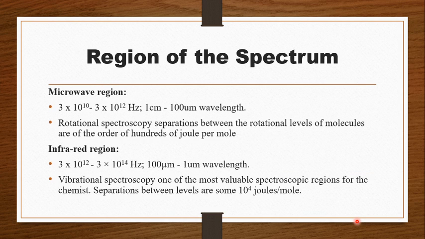The next region is the microwave region. It lies from 3 into 10 raised to 10 to 3 into 10 raised to 12 hertz. Speaking in terms of wavelength, it is from 1 centimeter to 100 micrometer. It is well known as rotational spectroscopy.